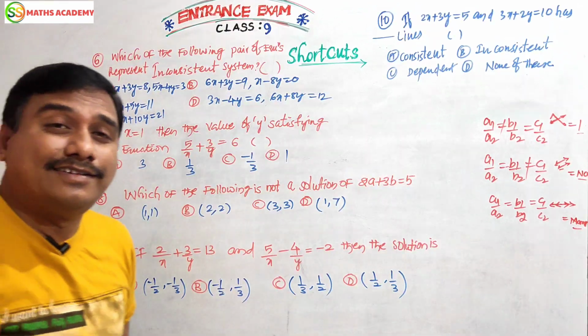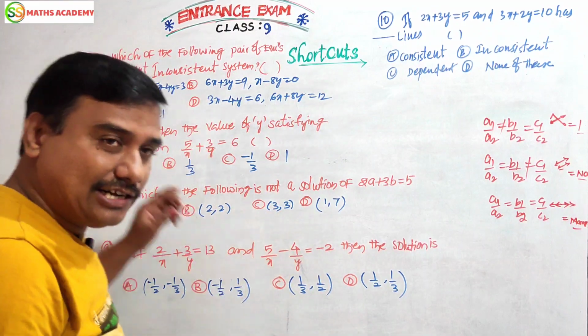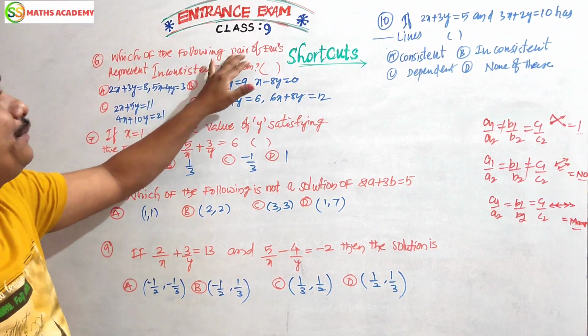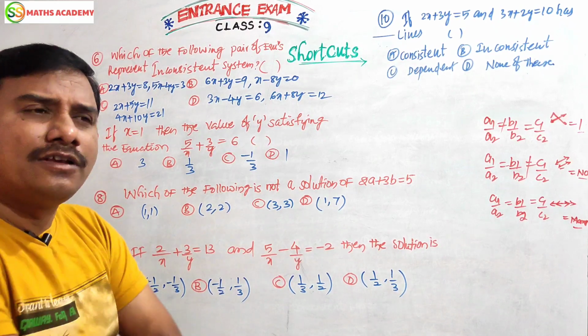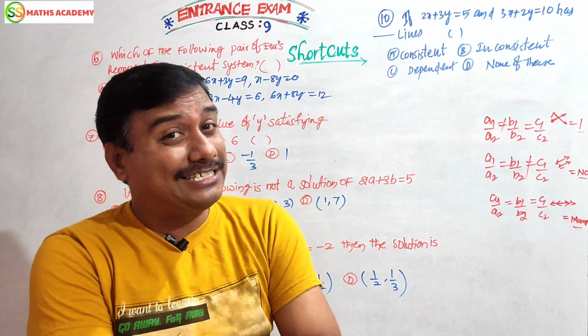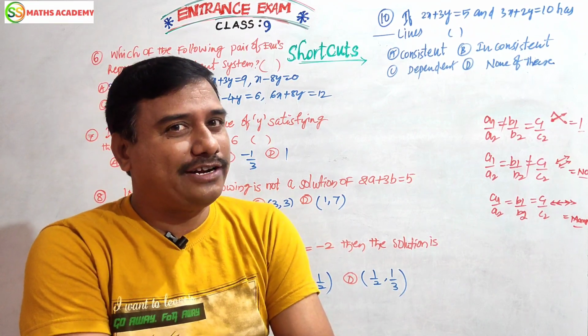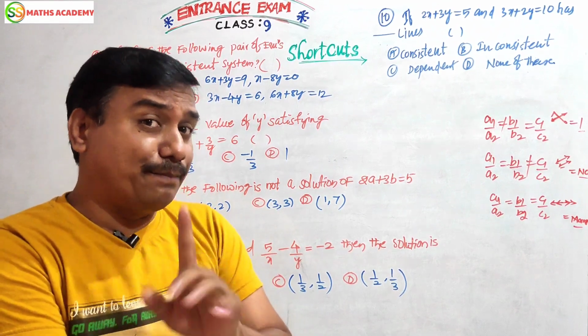Okay now friends, come to the five more model questions. In that, which of the following pairs of equations represents an inconsistent system? In our introduction part, we did not discuss inconsistent, the word is different. I told you again, content is power, remember.